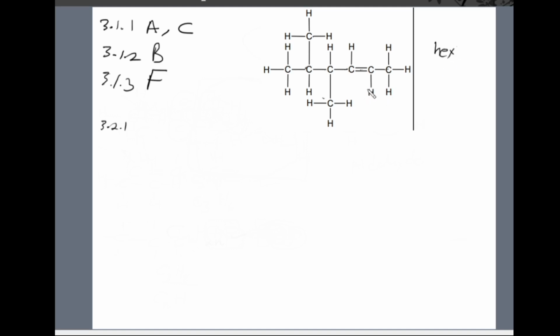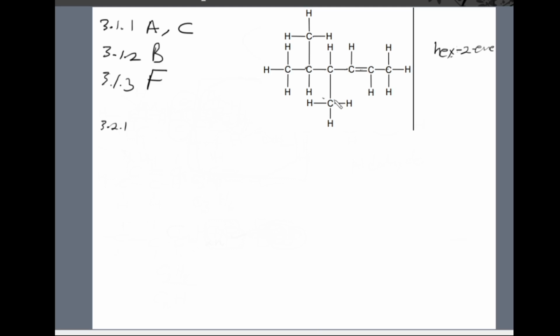And then now we need to count which carbon atom the functional group is attached to, right? So we see the double bond is attached to the second carbon atom. So this will be 2-ene, right? Since it's a double bond, therefore it's an alkene, right?